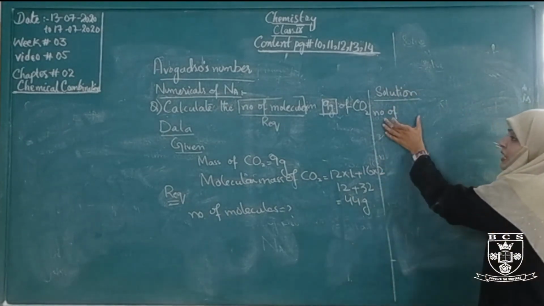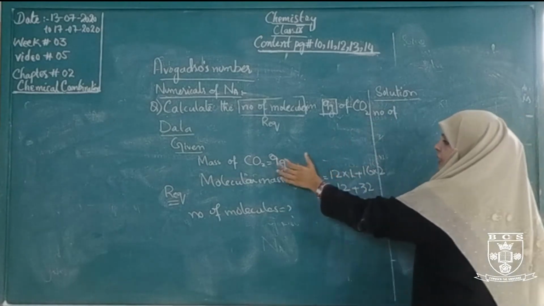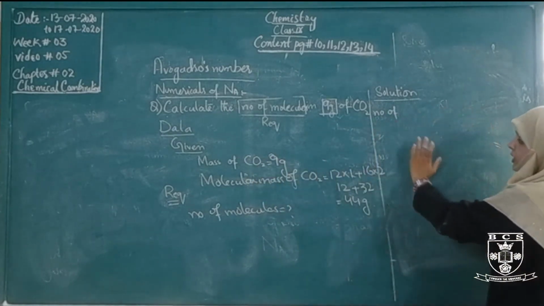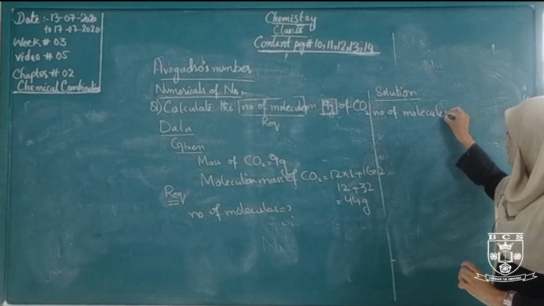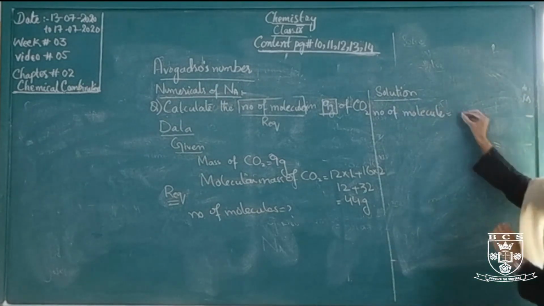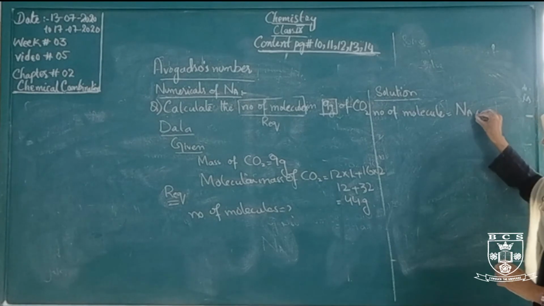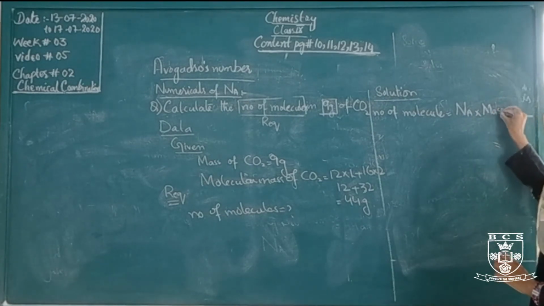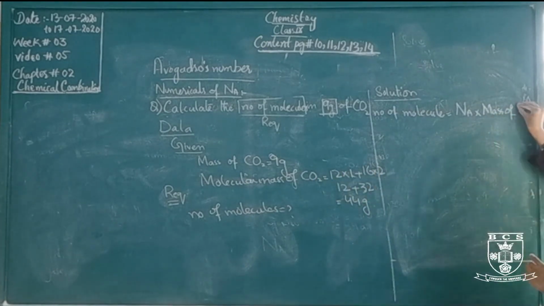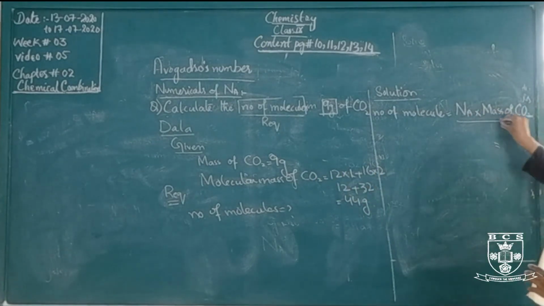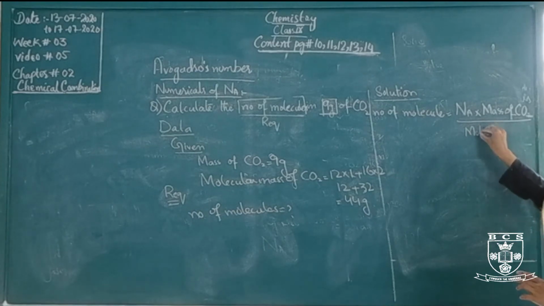We will write the number of molecules because the data is given in molecules, so that's why we will use number of molecules. Number of molecules is equal to the Avogadro's number multiplied by mass of substance divided by molecular mass. Which substance is given here? Carbon dioxide. Mass of carbon dioxide and the molecular mass of carbon dioxide.